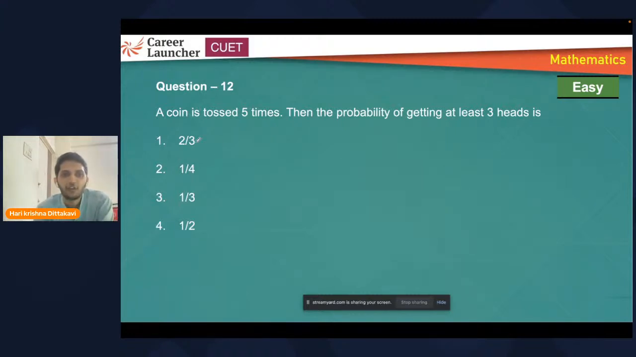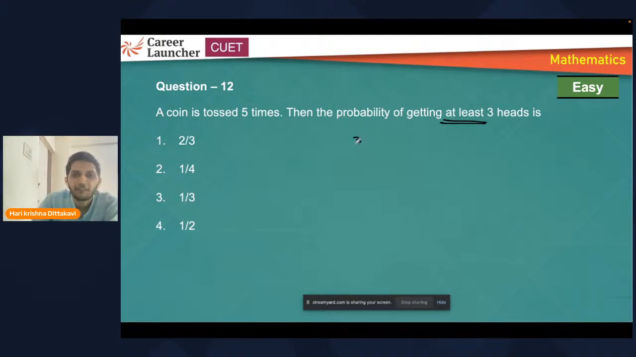Now, a coin is tossed 5 times. If a coin is tossed 5 times, probability of getting at least 3 heads. So what questions can we expect? Exactly 3 heads, at least 3 heads, and at most 3 heads. These questions can be asked. At least means minimum 3 heads or more than 3.